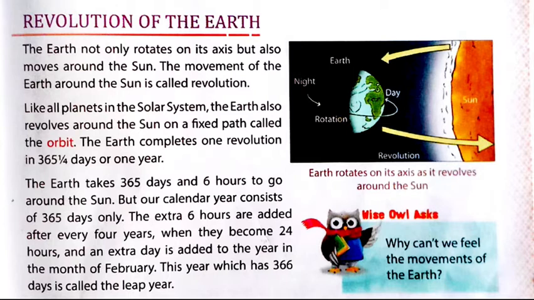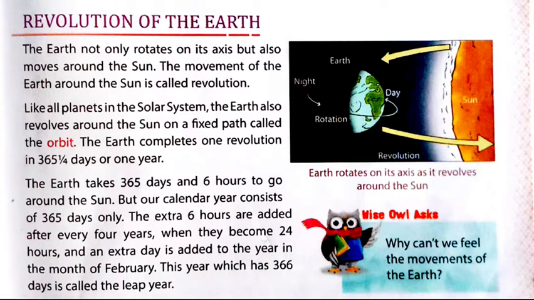Like all planets in the solar system, the earth also revolves around the sun on a fixed path called the orbit. The earth completes one revolution in 365 1/4 days or 1 year.